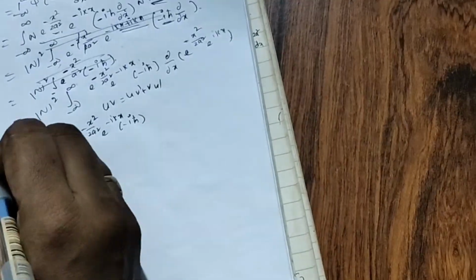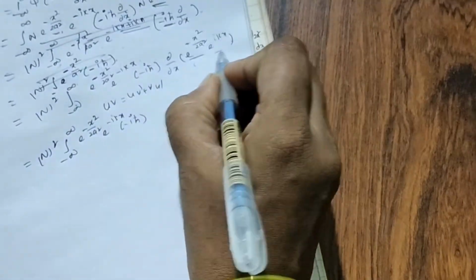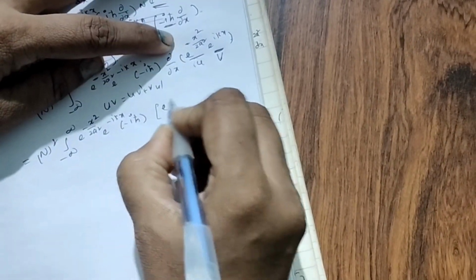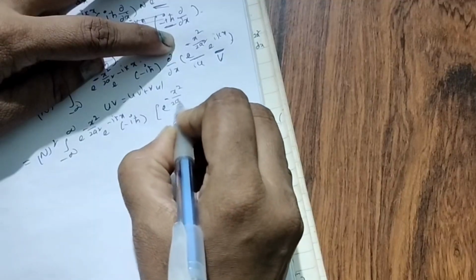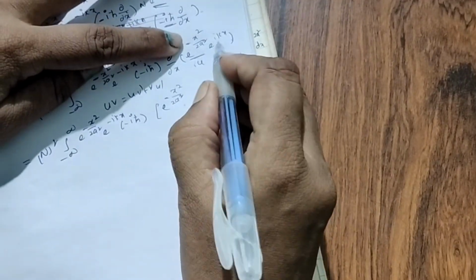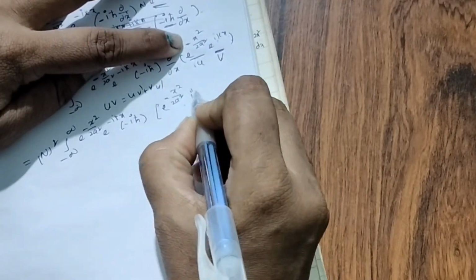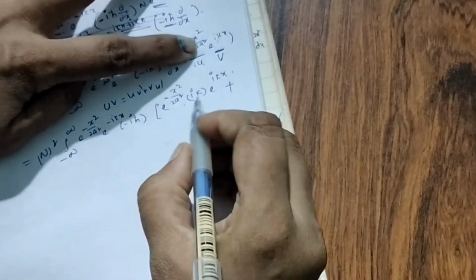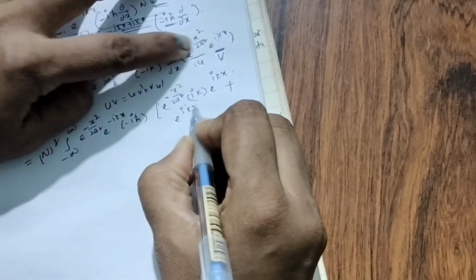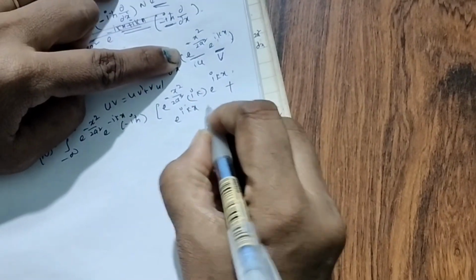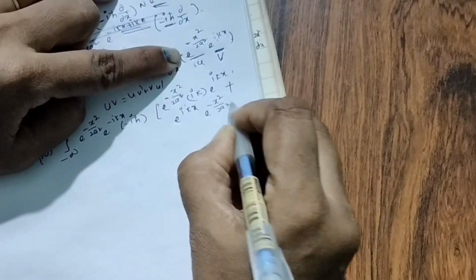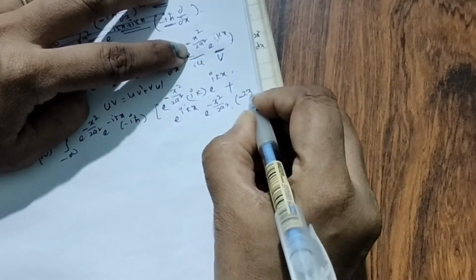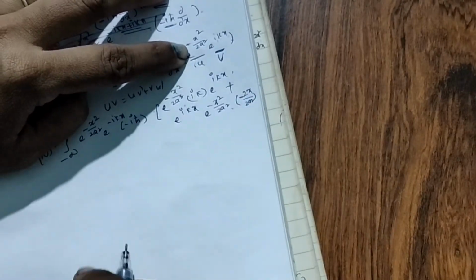Now this one, UV method: UV dash plus VU dash. First U as it is, e to the power of minus x square by 2a square. Now V dash: ikx is there, so differentiation gives ik e to the power of ikx. Plus V, e to the power of ikx, into U dash, e to the power of minus x square by 2a square into minus 2x by 2a square.